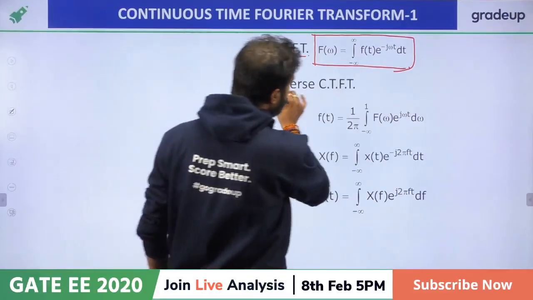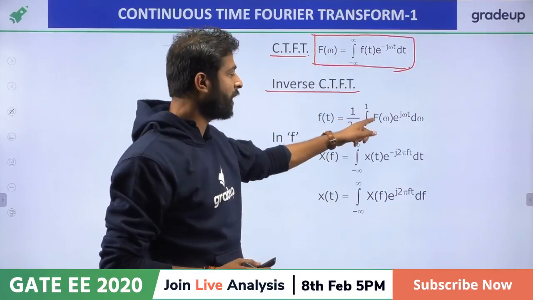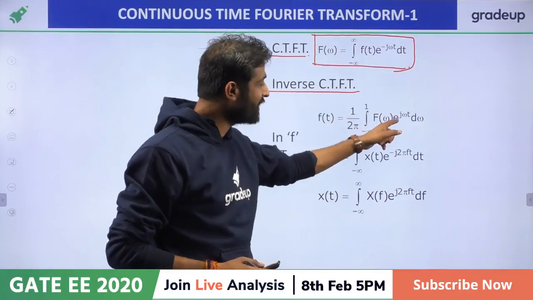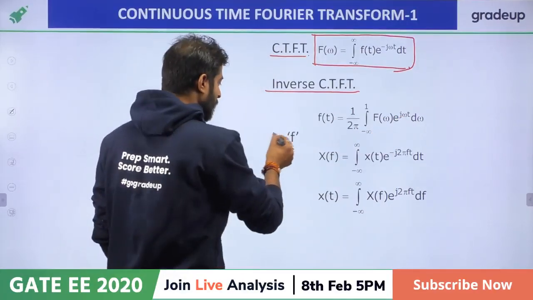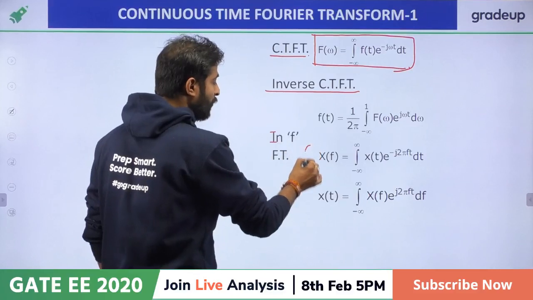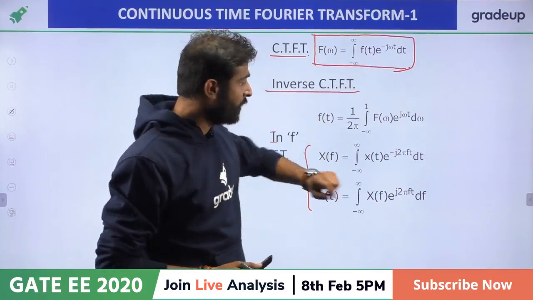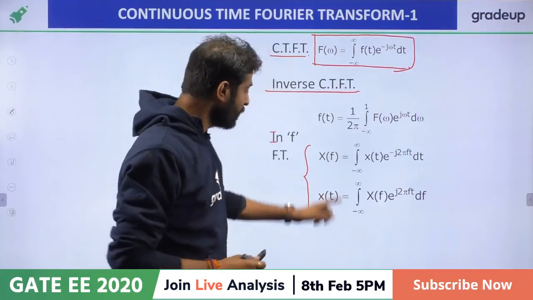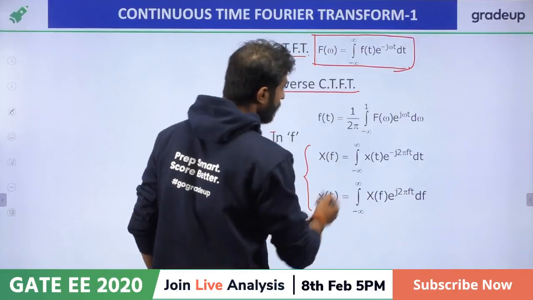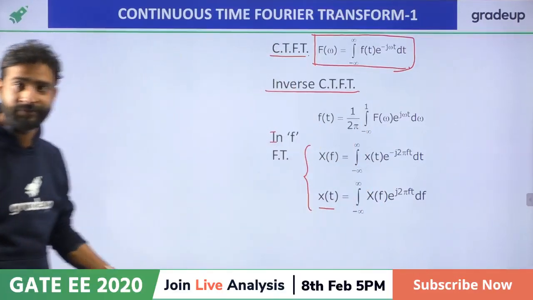And the inverse CTFT has the formula 1 upon 2 pi times the integration from minus infinity to plus infinity of F of omega e raised to power plus j omega t d omega. If you want to find it in terms of f, then replace omega with 2 pi f, and the formula becomes the integral of x of t e raised to power minus j 2 pi f t dt. And in the inverse Fourier transform, there is no need to use 2 pi here, right? That is basically the difference.